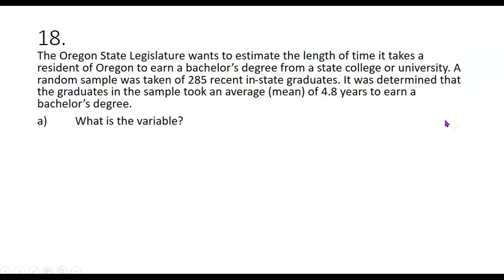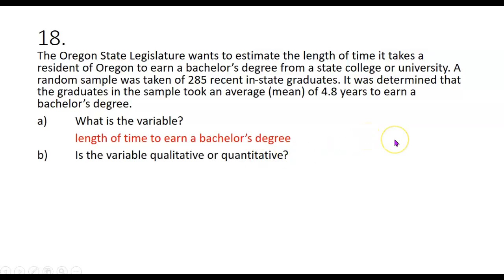First question about this little situation, what is the variable? What is the thing that varies from one individual to another that we're looking at different values of? Well, that would be the length of time it takes to earn a bachelor's degree. That's what they're dealing with here.